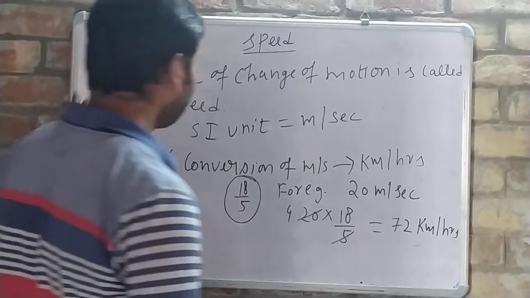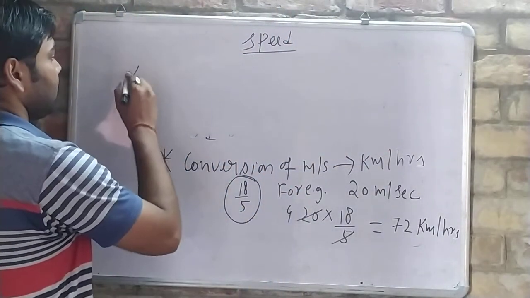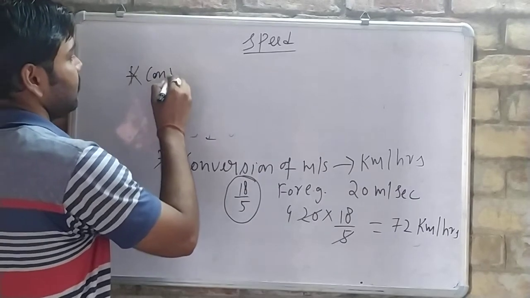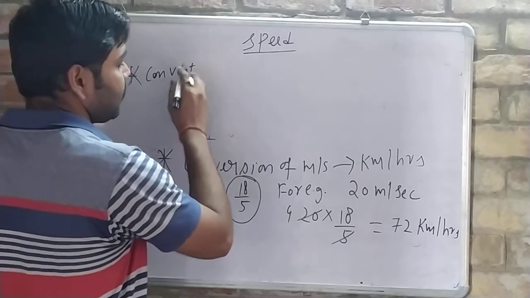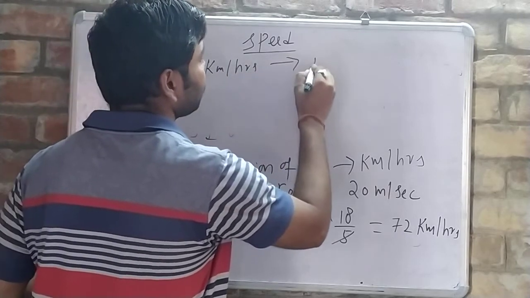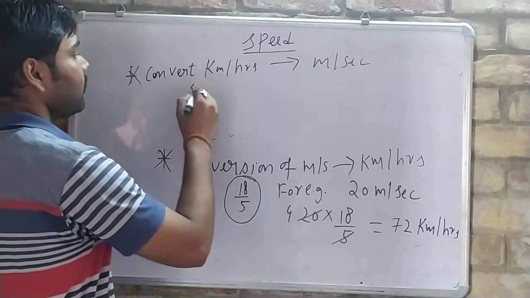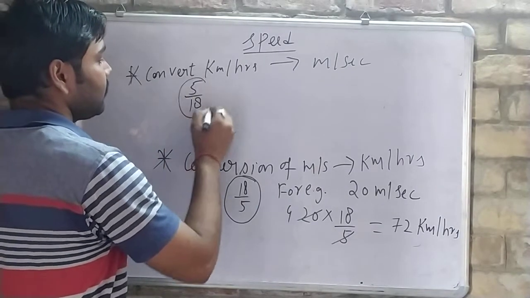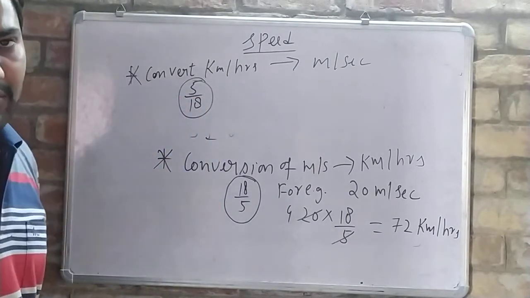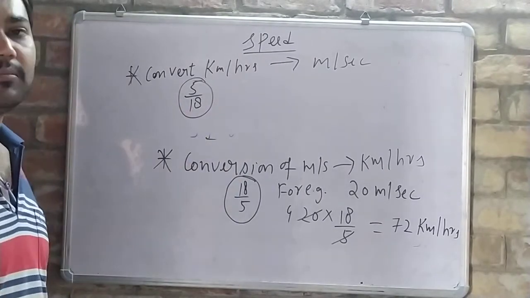Now see here, if we have to convert kilometer per hour to meter per second, then we will multiply by 5 by 18, the reciprocal of the previous case.